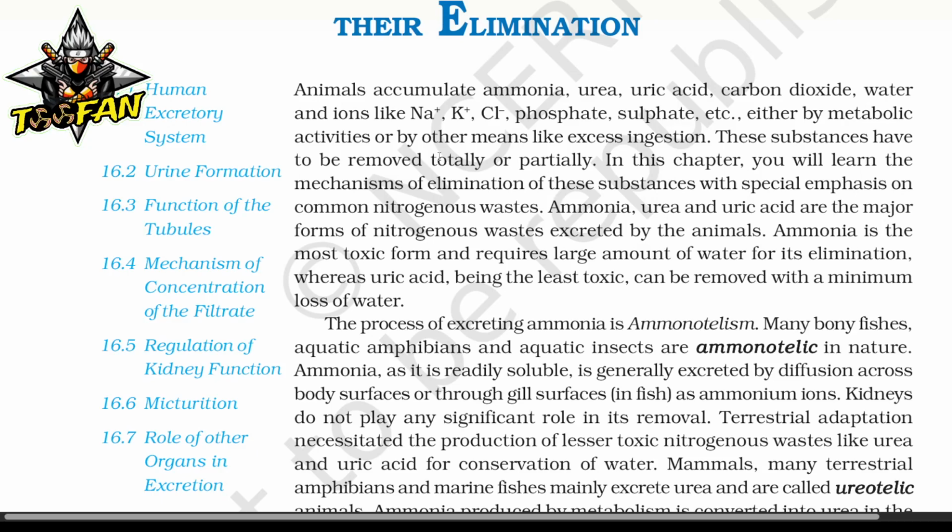In this chapter, you will learn the mechanism of elimination of these substances with a special emphasis on common nitrogenous waste. Ammonia, urea, and uric acid are the major forms of the nitrogenous waste excreted by animals. Ammonia is the most toxic form and requires a large amount of water for its elimination, whereas uric acid, being the least toxic, can be removed with a minimum loss of water.